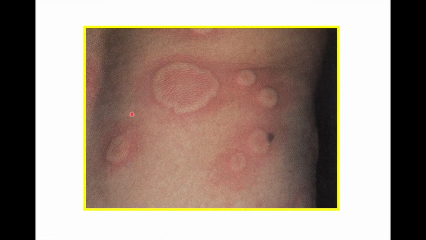This is a classical picture of urticarial wheal. We have well-defined edematous swelling surrounded by reflex erythema, and we have different sizes of urticarial wheal, and as I said before, it will last within 1 hour to 24 hours. This is an example for annular lesion, forming different annular lesions. When they bind together, they will form what is called the polycyclic pattern urticarial wheal.